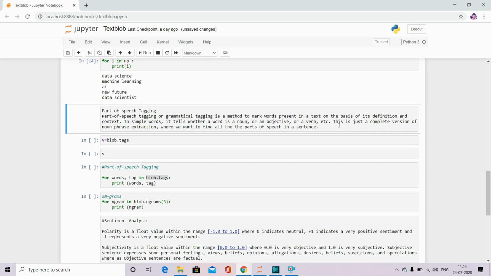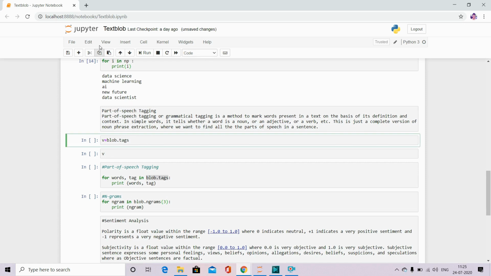This is a complete view of noun phrase extraction, where we want to find all the parts of speech in a sentence. For that, there is a very simple command, dot tags. It will directly tag all the parts of speech in a given paragraph.